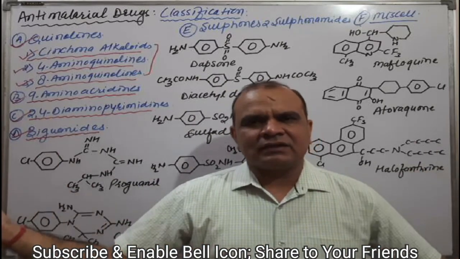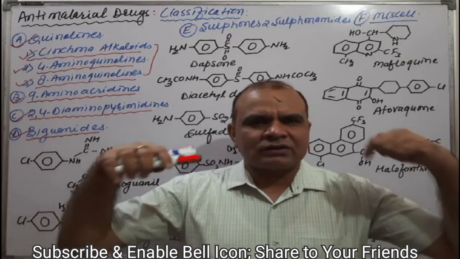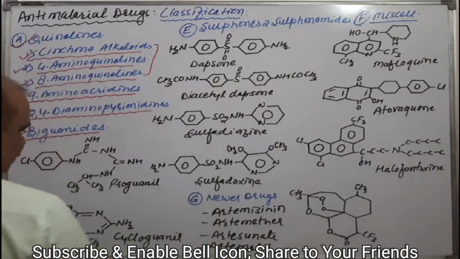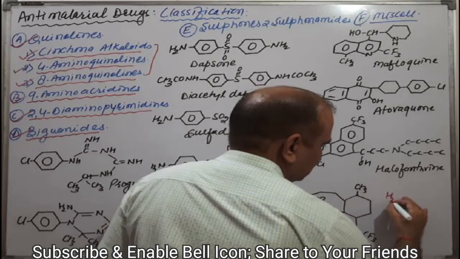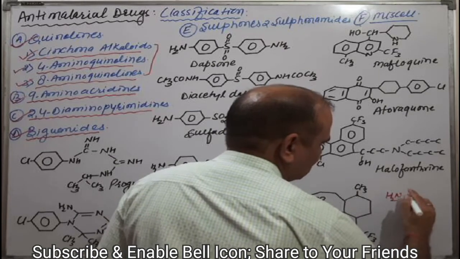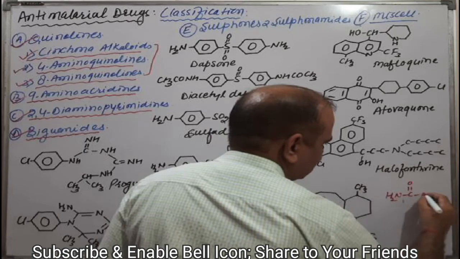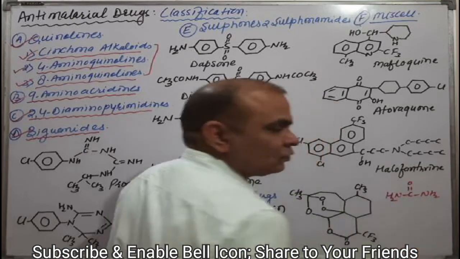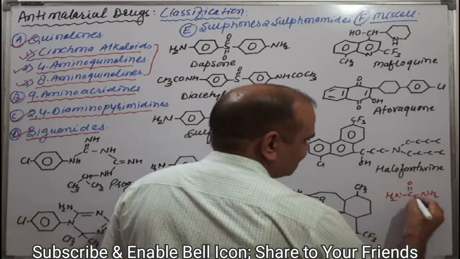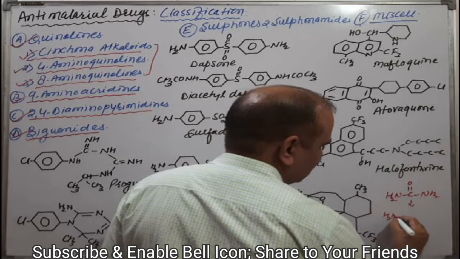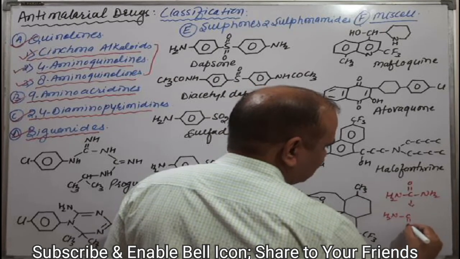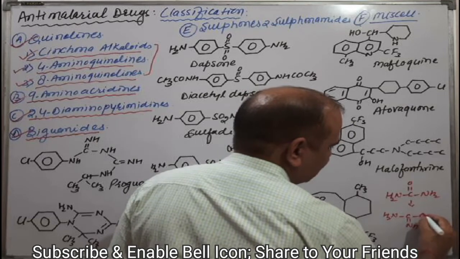If we draw the structure of urea, it is NH2, carbon double bond oxygen, and NH2. This one is the urea. If I substitute this oxygen, then it will become NH2, double bond NH, and NH2. Okay, this is the urea and this is the guanidine.